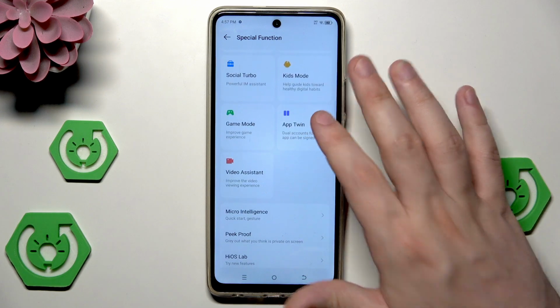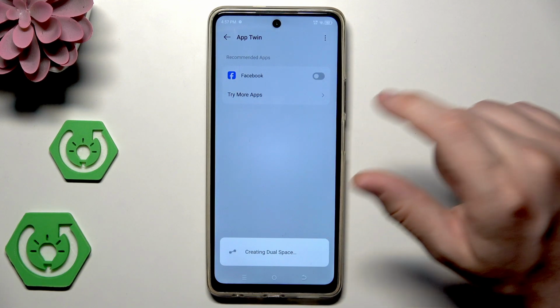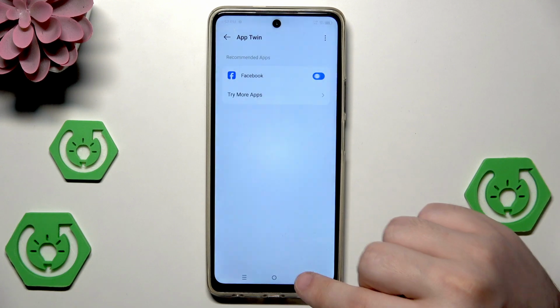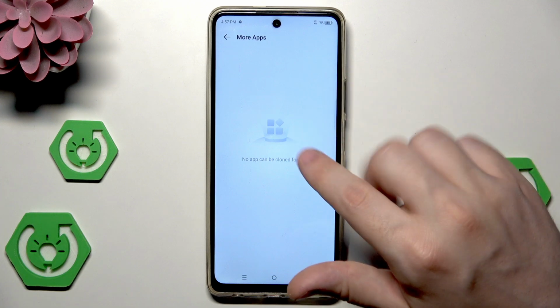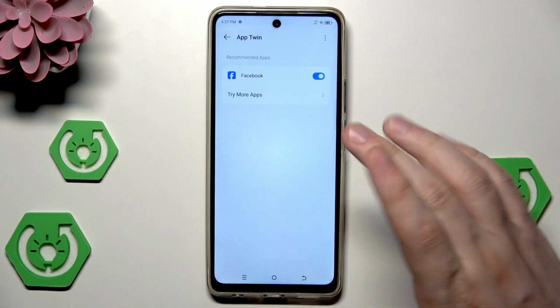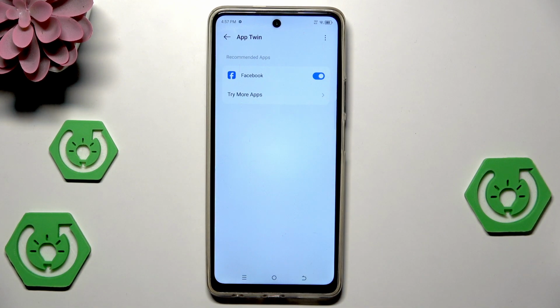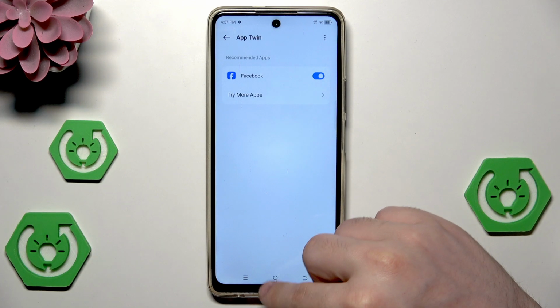We have also the app twin. It works for Facebook, and now it's creating the dual space, as you take a look. You can also click on try more apps, but no other apps can be cloned right now. Basically, the twin app feature works in apps such as Facebook, Messenger, WhatsApp, and Instagram, in the apps in which you can have various accounts.